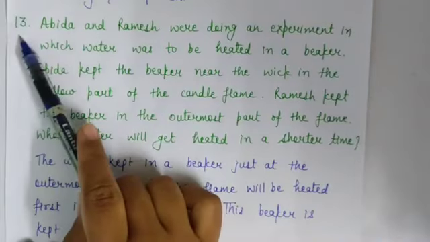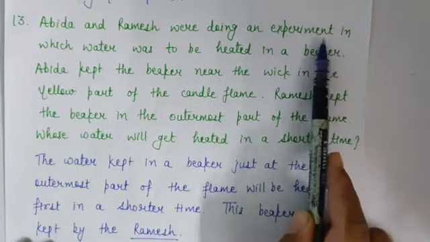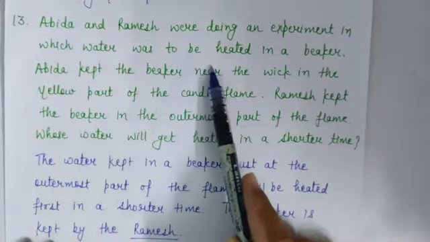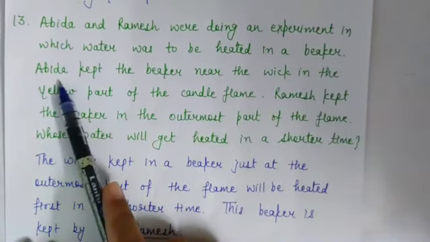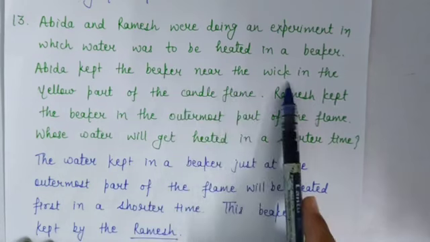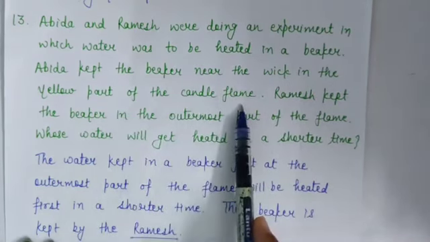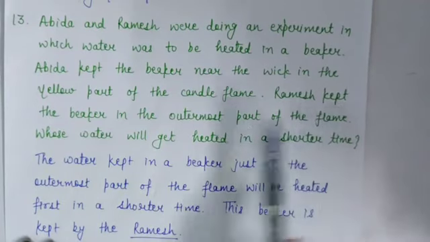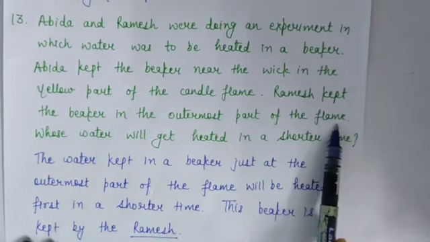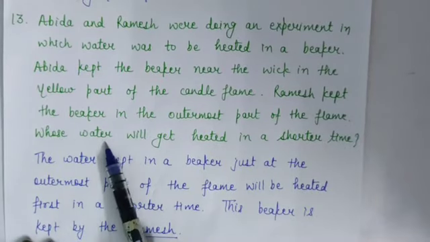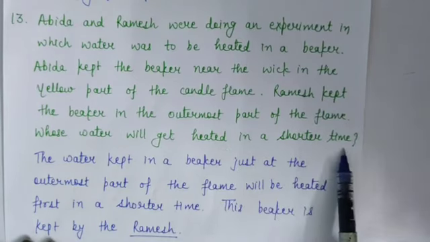Now, question number 13 is, Abida and Ramesh were doing an experiment in which water was to be heated in a beaker. Abida kept the beaker near the wick in the yellow part of the candle flame, and Ramesh kept the beaker in the outermost part of the flame. So question is, whose water will get heated in a shorter time?